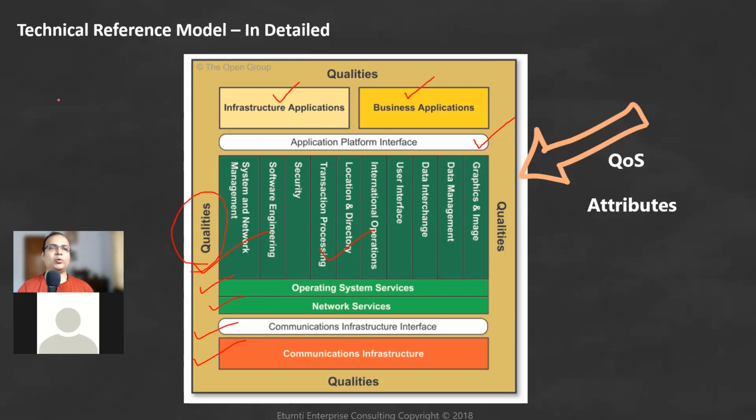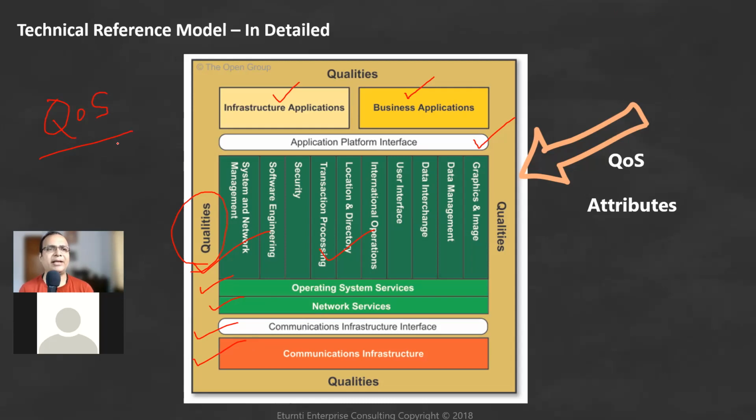So what is QoS typically? In RFPs and RFCs, you'll come across this word called QoS. What is QoS? QoS is nothing but quality of service attributes. Narendra, are you there? Yes, I am. So basically QoS means quality of service attributes.